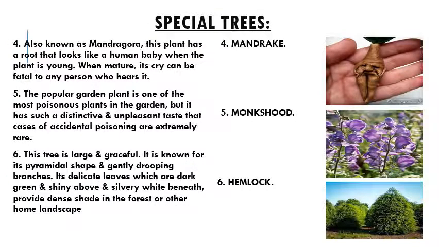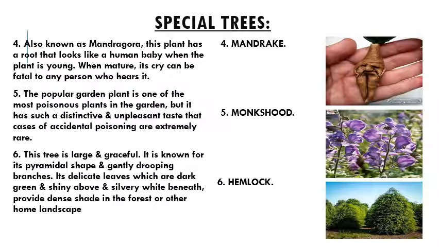Fourth one, also known as mandragora, this plant has a root that looks like a human baby. When the plant is young, in the picture you can see it looks like a human baby. When mature, its cry can be fatal to any person who hears it.